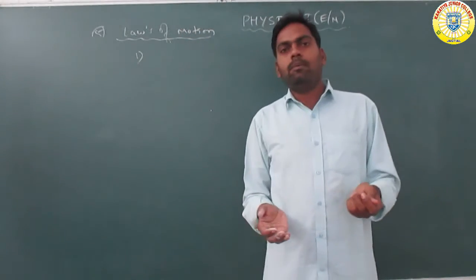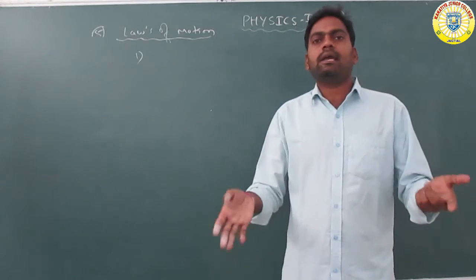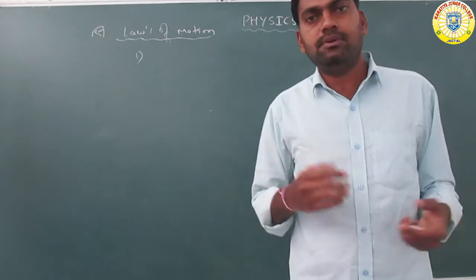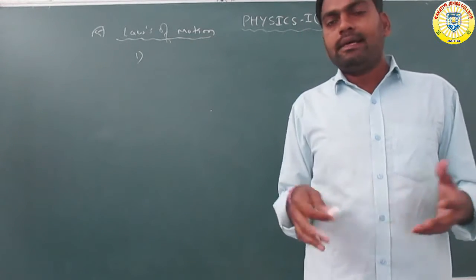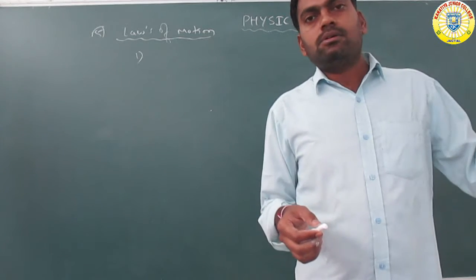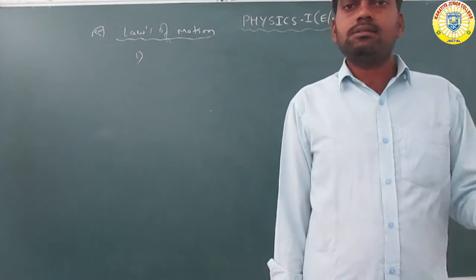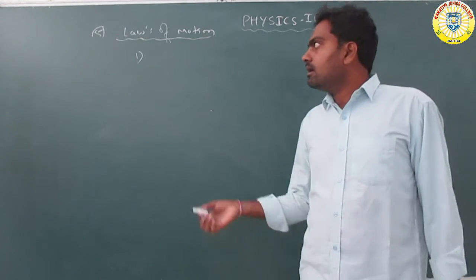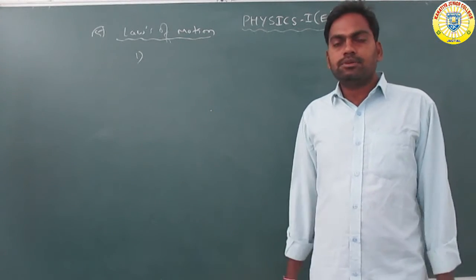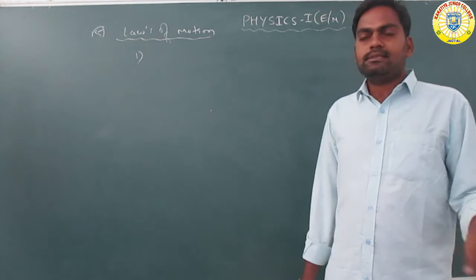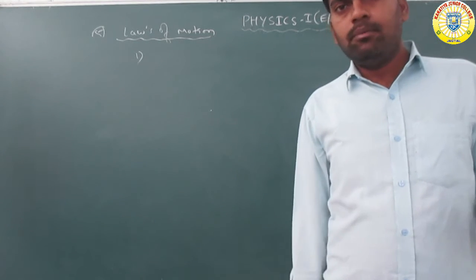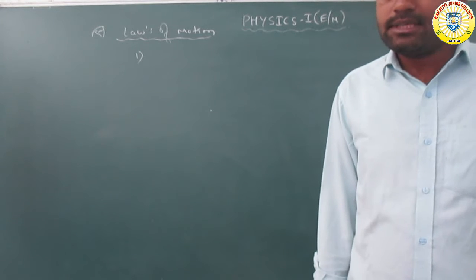A book can be opened due to friction. Walking on a road is due to the frictional force. Striking a ball is also due to friction. There are many advantages of the frictional force.